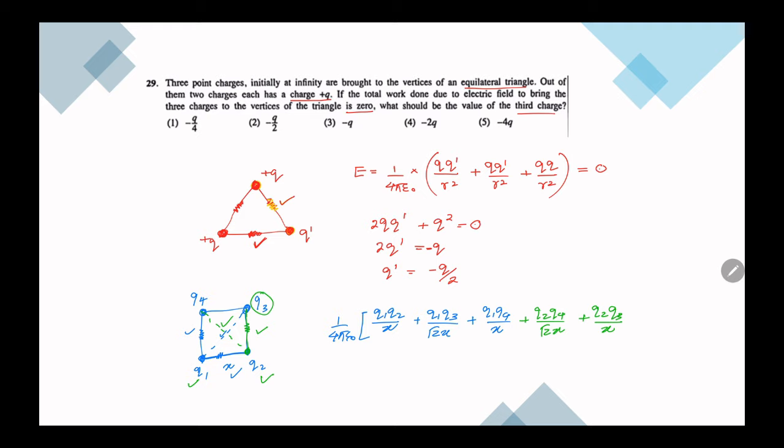In q3, this is already checked, this is already checked, we have to check this. So plus q3 q4 over x, so this is checked. Then look, for q3 this is checked, this is checked, this is checked. For q4 this is checked, this is checked, and this is also checked. Then this will be the energy stored in a square. So like this you can easily write the equation for any system.